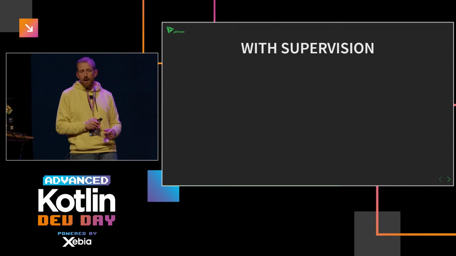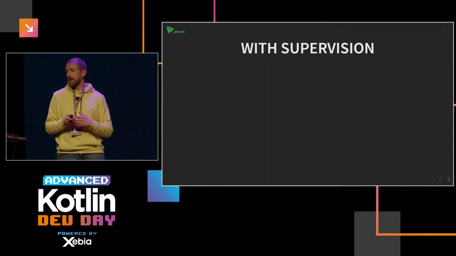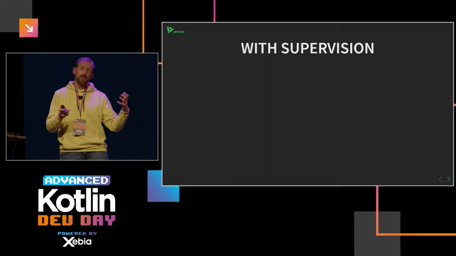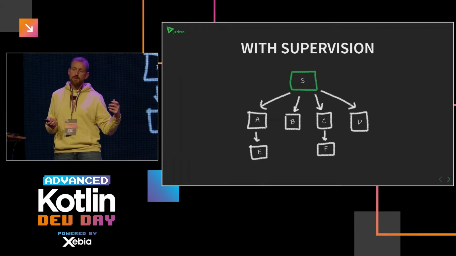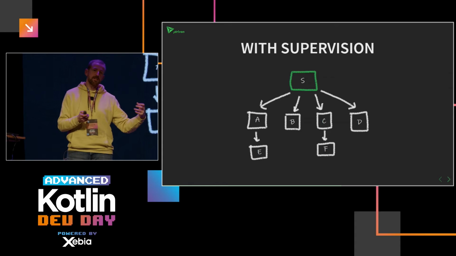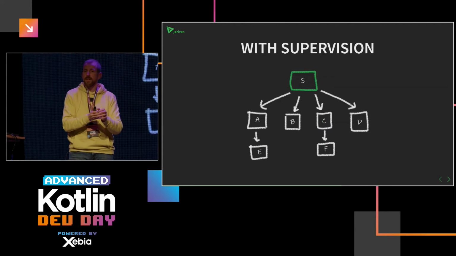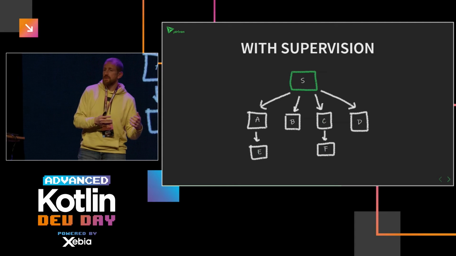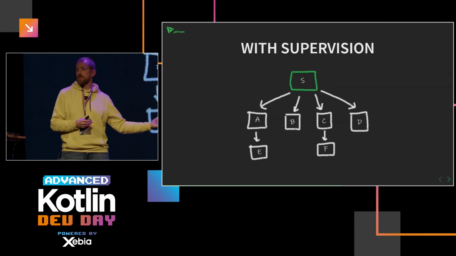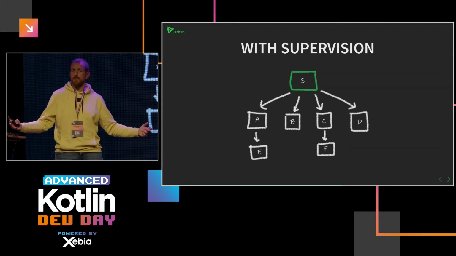However, imagine we are having multiple consumers, and each of these consumers has their own context in which they do their thing, but you don't want, for example, if one consumer fails, that the other consumers are also cancelled.